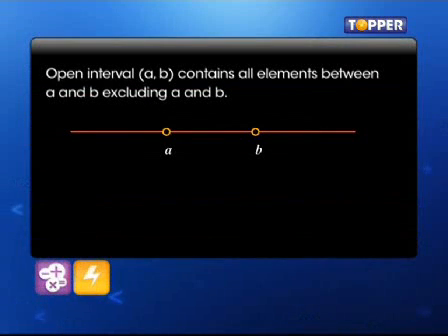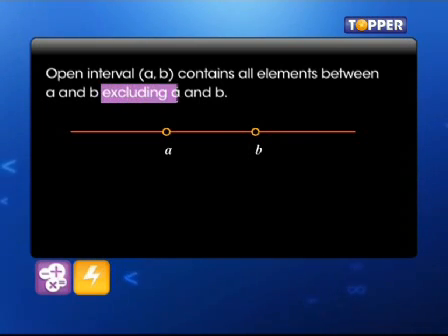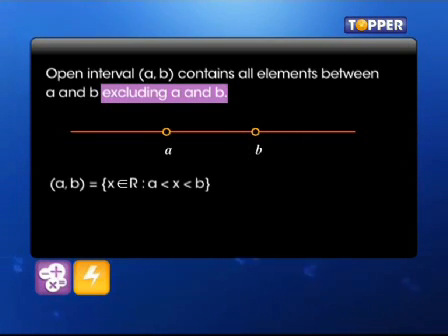An open interval is the interval which contains all the elements between A and B, excluding A and B. In the set notation, we have round brackets (A, B) is equal to the set of all real numbers x such that A < x < B.